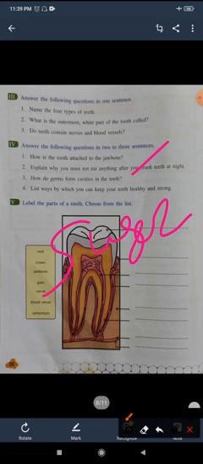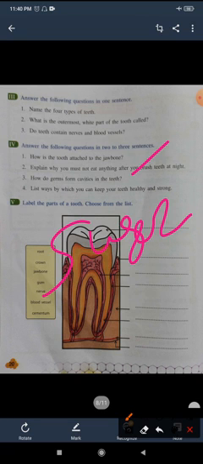It is called cavities. The germs feed on the sugar that is present in the food and produce a kind of acid, and this acid can damage the teeth and it can make a hole in the teeth, and that is called cavity.